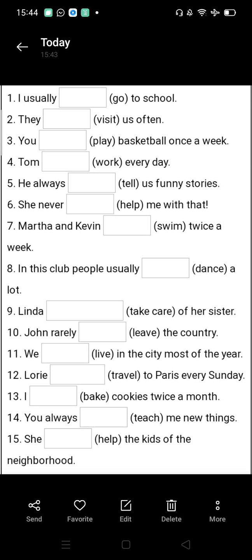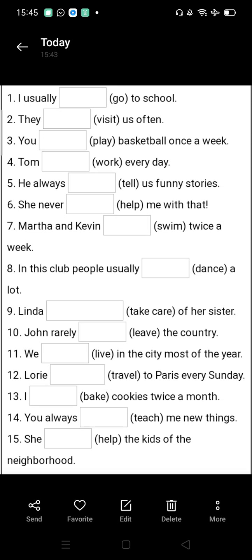Tom works every day. So here Tom is singular, so we will use S/ES with the verb. He always tells us funny stories. Again, he is singular, so we will use here tells. She never helps me with that. Again, she is singular, so we will use helps. Martha and Kevin, they both are plural. They both are two, so they are plural. They swim twice a week. No S/ES will come with the verb.